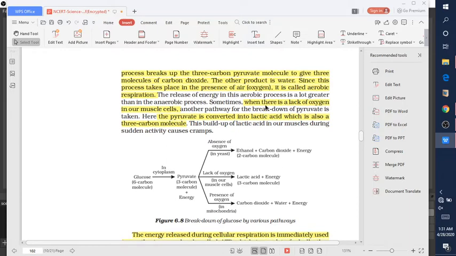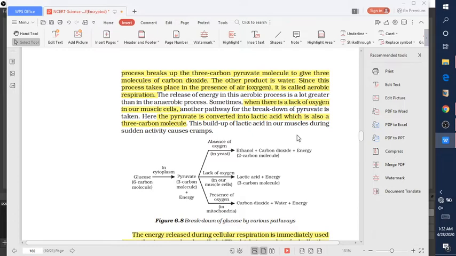So when there is a lack of oxygen in our muscle cells, another pathway for the breakdown of pyruvate takes place. The pyruvate is converted into lactic acid and energy. Lactic acid is a 3 carbon molecule. This buildup of lactic acid in our muscles gives us a cramp.